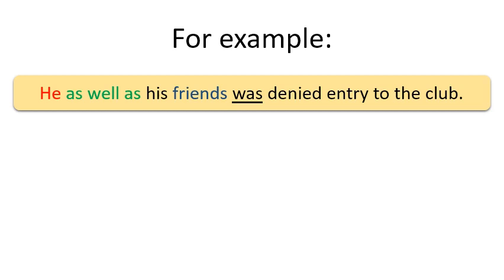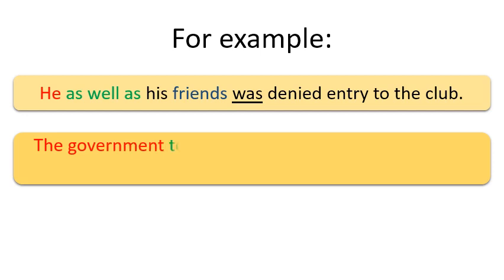In this case, if the subject is connected with the nouns or noun followed by some verbs like as well as, then at that place we will ignore the verbs which are connected with the nouns, and those verbs are as well as, with, etc. And we will ignore the nouns also, only we will focus on the subject.